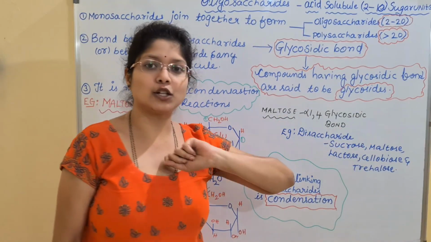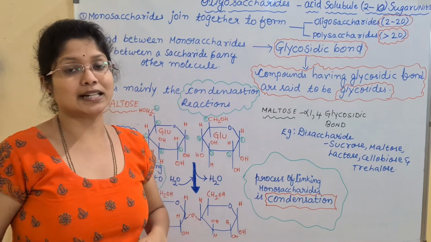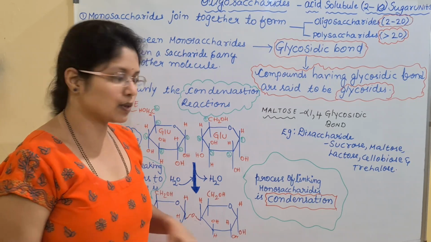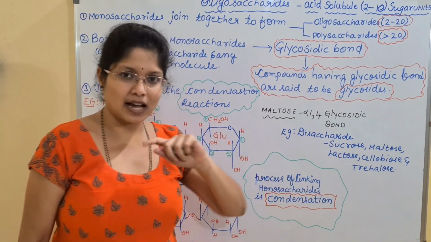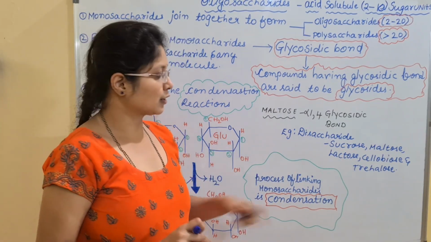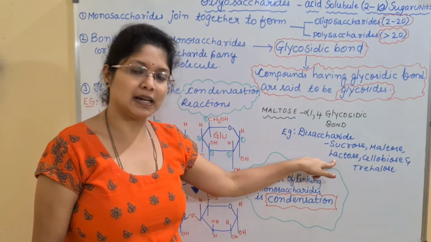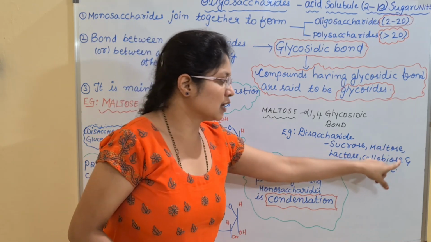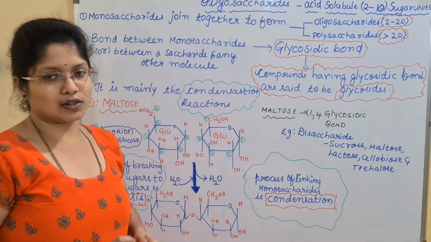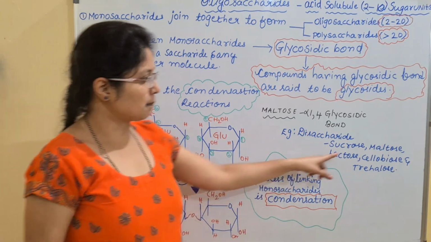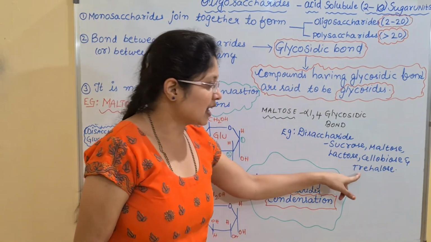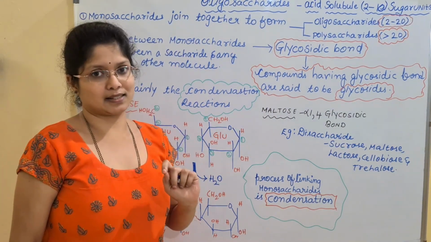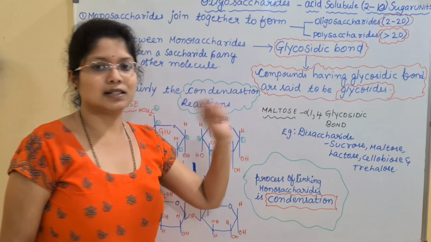Next we have maltose, the malt sugar. It is mainly present in sprouted barley seeds. And next we have lactose. We all are familiar with this compound. It is naturally present in milk. We have cellobiose and trehalose. Cellobiose is generally present only in traces in living organisms. And trehalose is very important. It is present in the hemolymph of insects. So this is regarding the disaccharides.